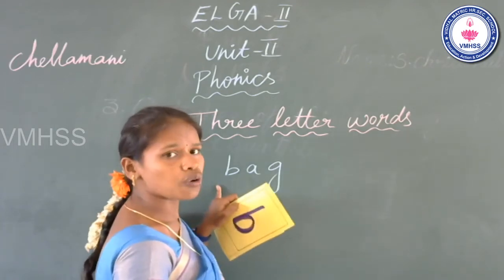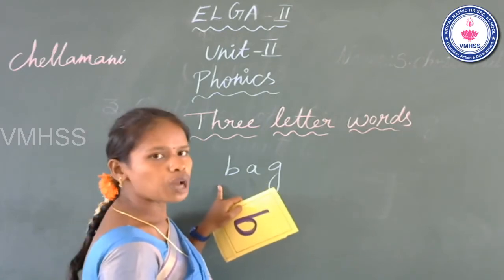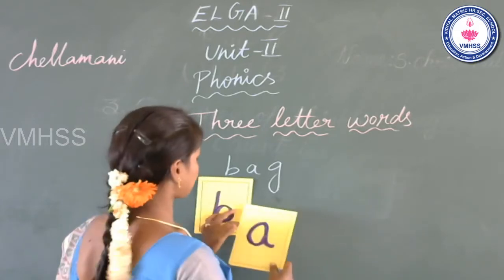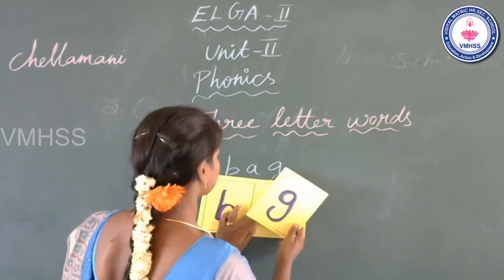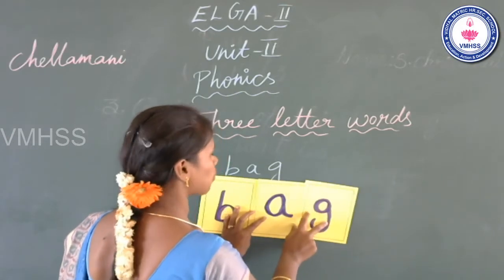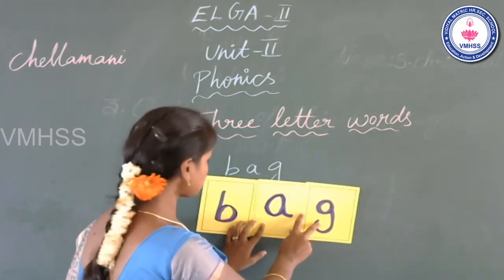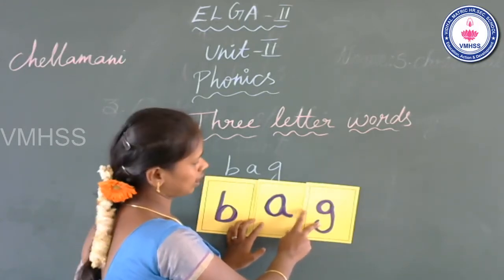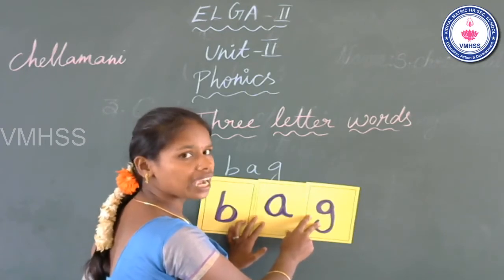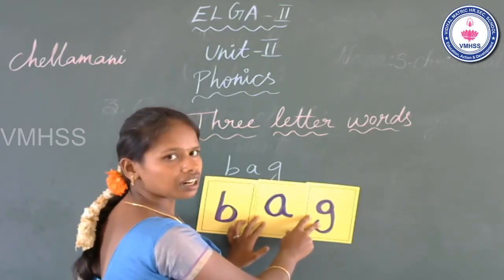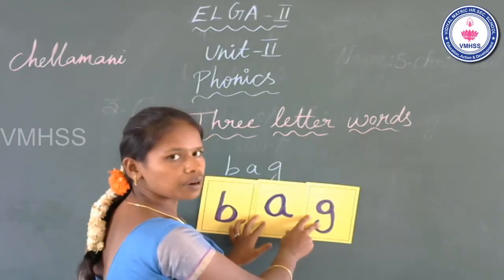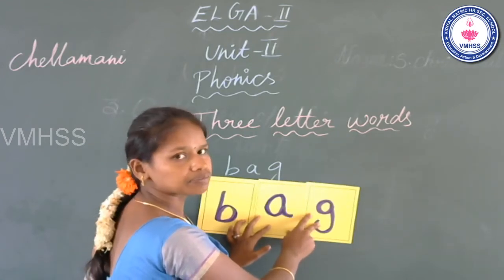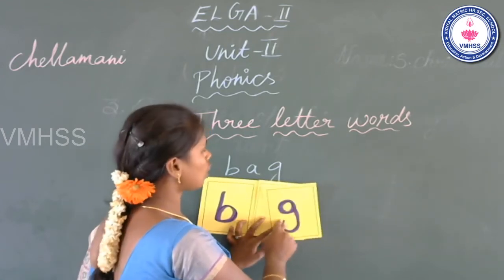What is the beginning sound? B. Beginning sound B, middle sound A, end sound G. Bag. Can you see this? Beginning sound B, middle sound A, end sound G. Bag. Understand? Is that clear? Now go to the next word.